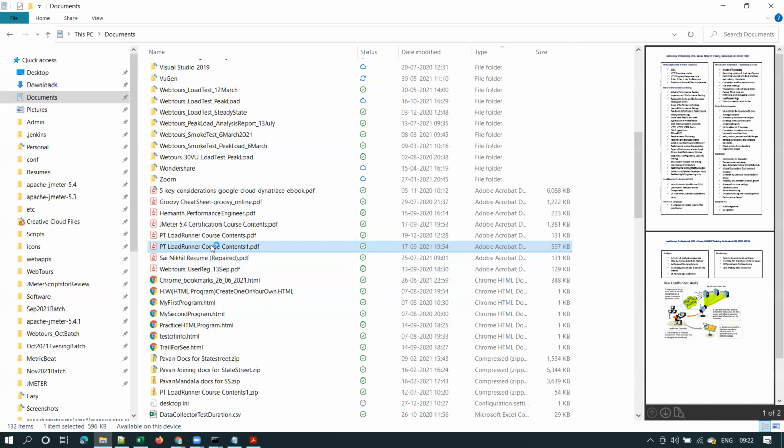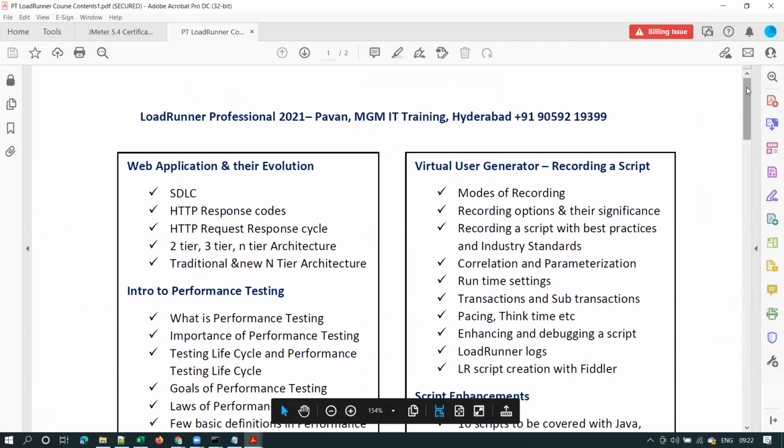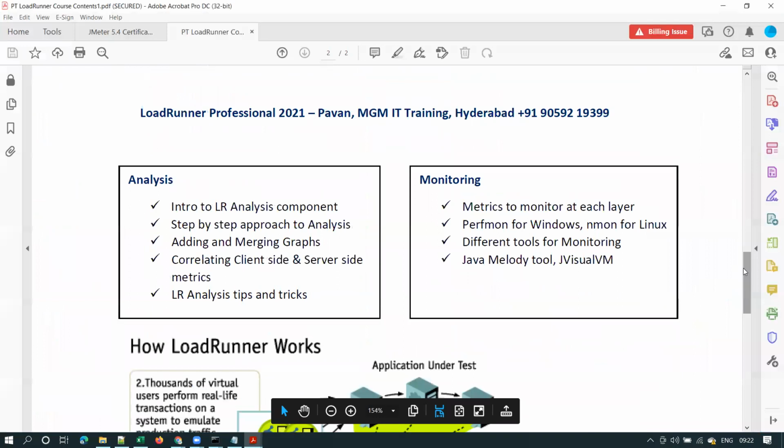On weekends we won't be having class, right? Weekends I will be having sessions for real-time project training. Those who opted for placement assistance, I will be covering real-time project training, meaning scripting and test executions on real-time projects, wherein I'll make everyone prepare a test plan, requirement gathering, test plan preparation, and scripting executions on a real-time application. So that I am doing currently on weekends.